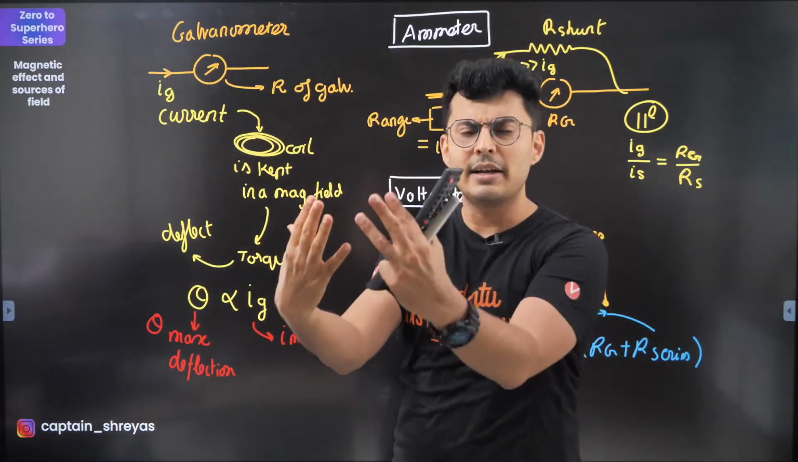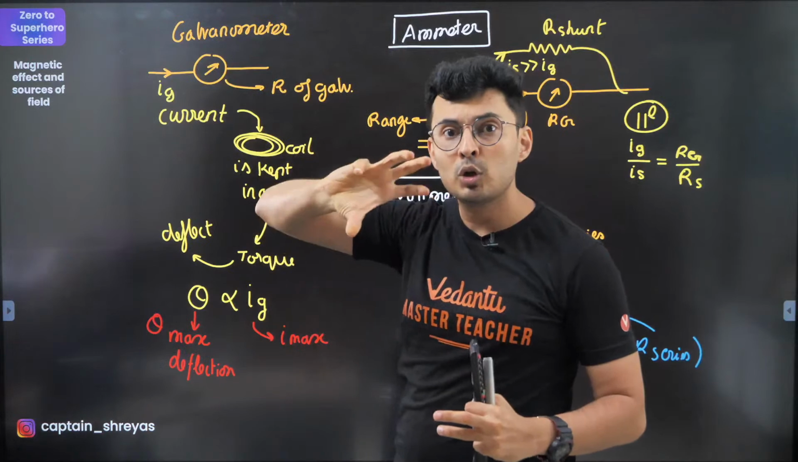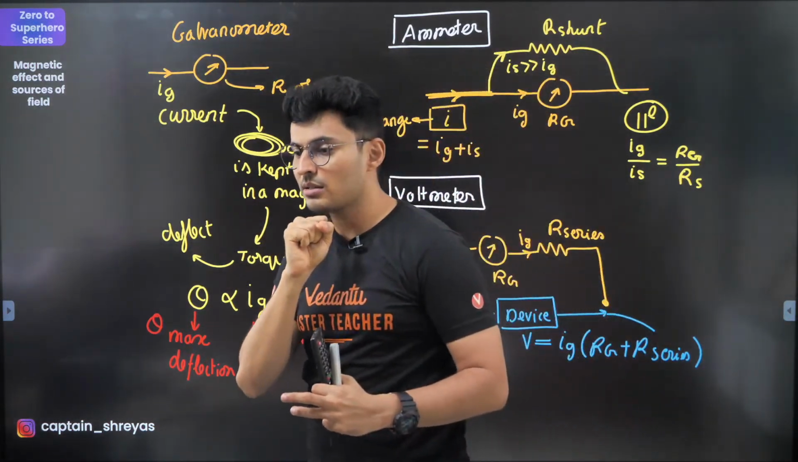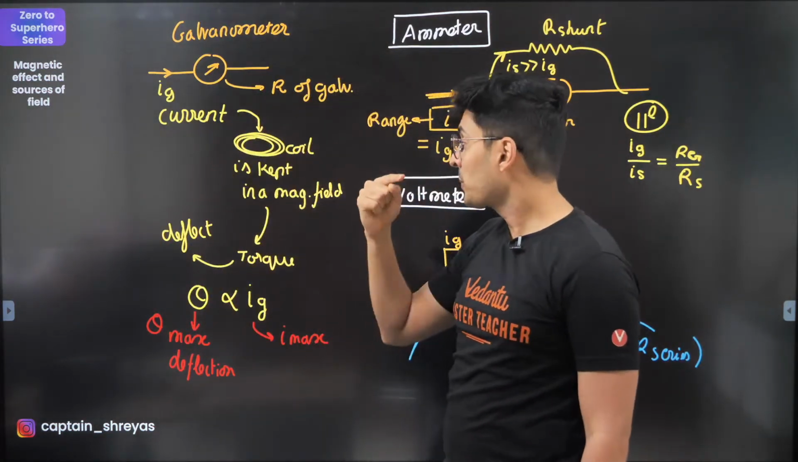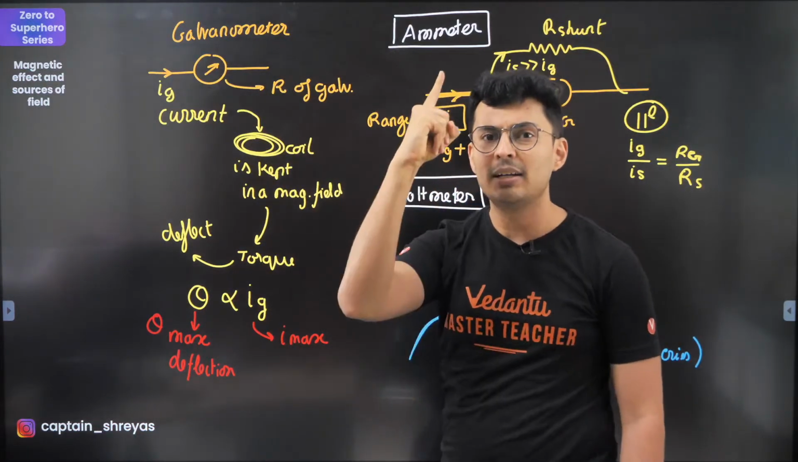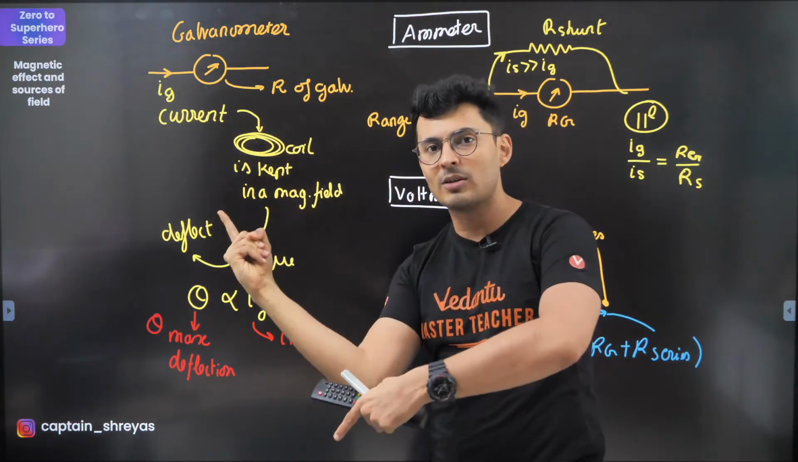You pass more current, there will be more magnetic moment, the torque will be higher. It will rotate even more. Got it, guys? There will be more torque. Now, if there is more torque, it will deflect. And on that coil, there is a pointer or a needle attached. So as soon as you pass more current, the needle will also deflect.